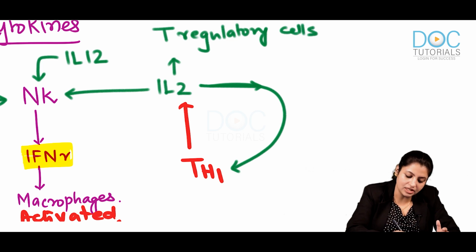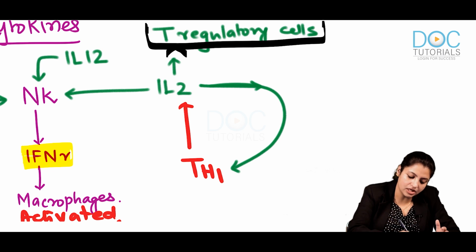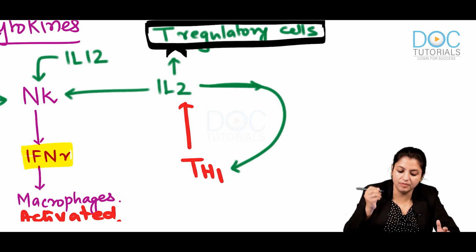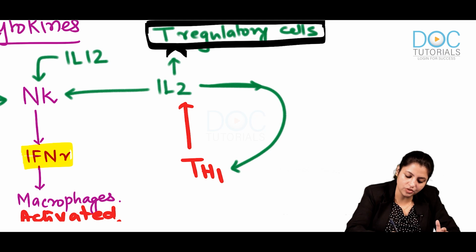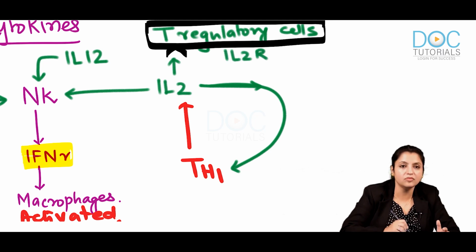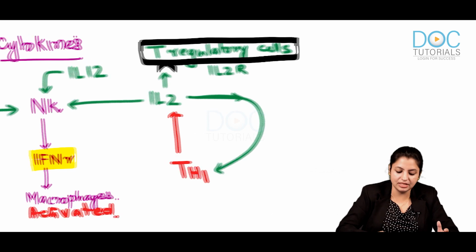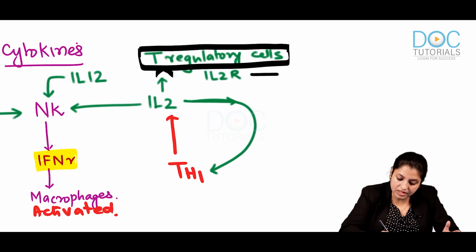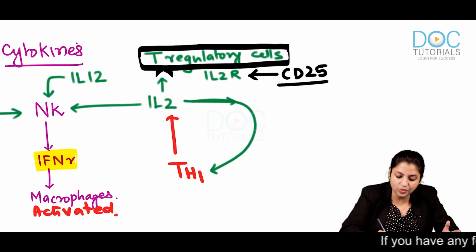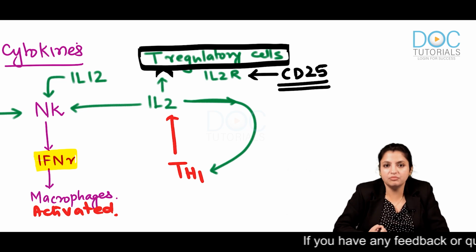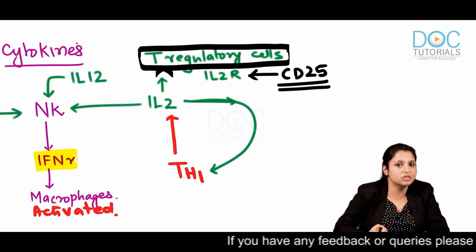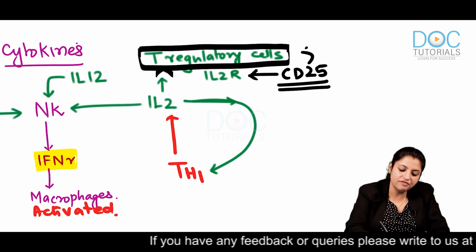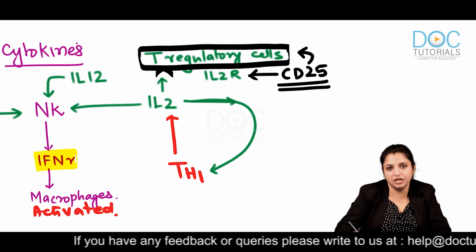Regulatory T cells have a special receptor on them. This receptor is the interleukin 2 receptor, through which regulatory T cells can also be stimulated by interleukin 2. And I hope you remember, this receptor was used to identify regulatory T cells. So CD25 is a CD marker to identify interleukin 2 receptors. Therefore, CD25 is a marker to identify regulatory T cells.